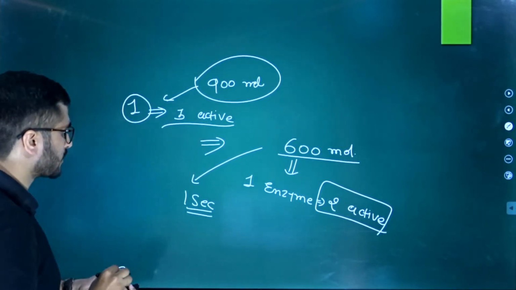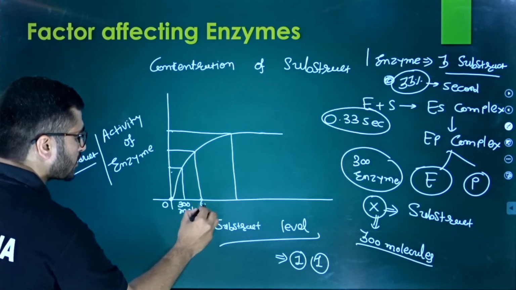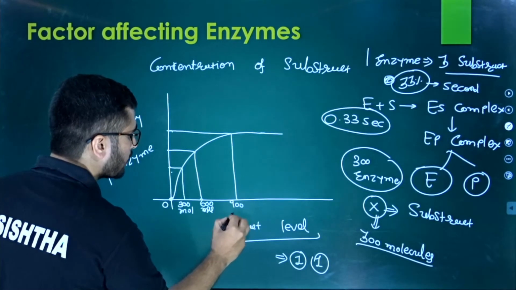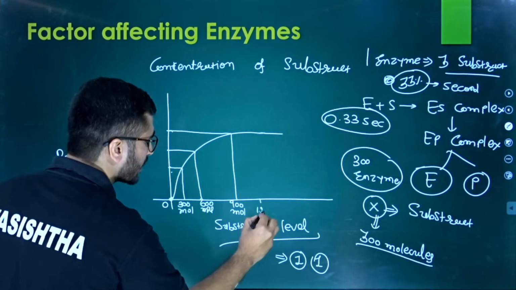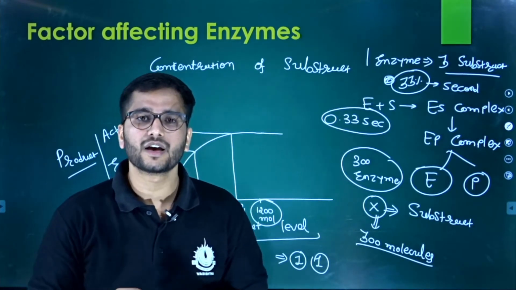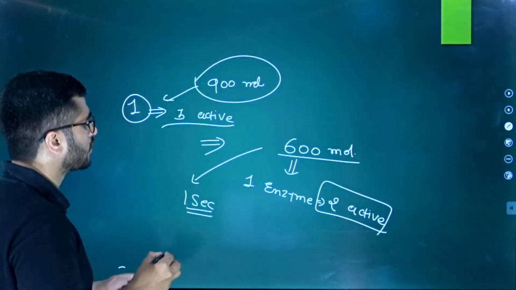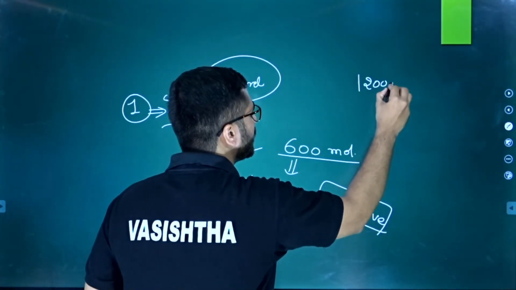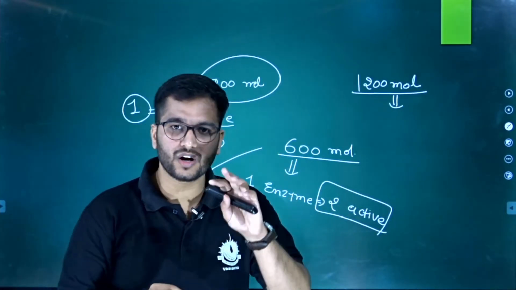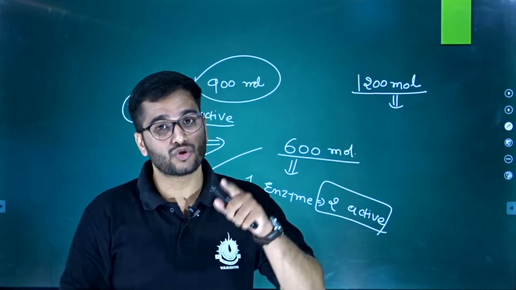Now what you do? Here there should be the 300 molecule substrate level, here the 600 molecule substrate level, and here 900 molecules of substrate. But when you increase it up to 1200 molecules of substrate, activity will never change. Why and how? See, if we take 1200 molecules, how many enzymes does it require? 400, because 400 into 3 is equal to 1200, but we have only 300 molecules, and those 300 molecules